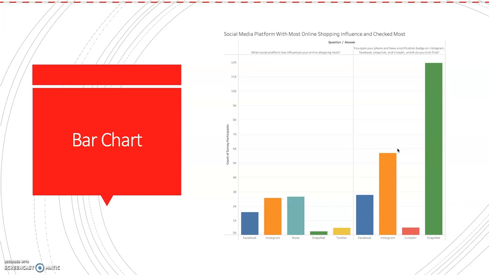What social media platform has the most influence on online shopping, and which one is checked out the most in terms of notifications? And we see, again, as we mentioned before, that Instagram and none are very, very close to each other when it comes to the first question, which has influence on online shopping the most. And then on the right here, we see Snapchat again, just very high importance when it comes to notifications. Again, this is including all the options, not just Facebook, Instagram, and Snapchat.